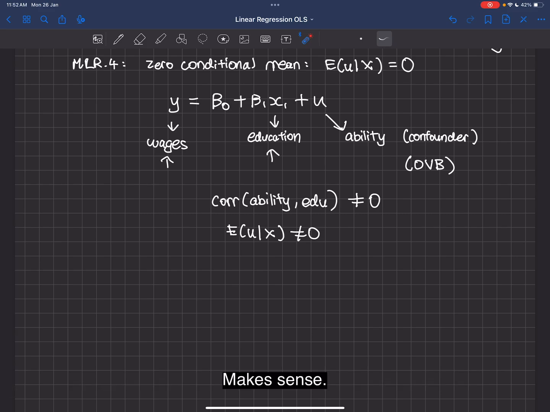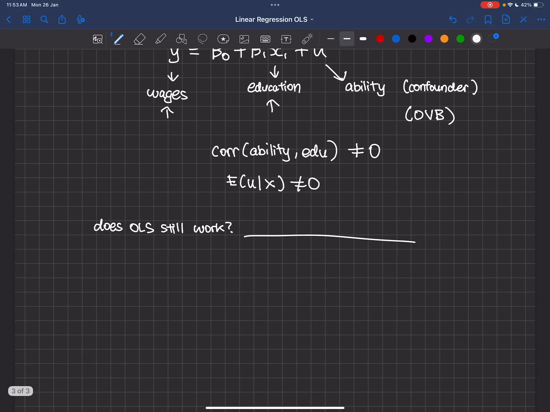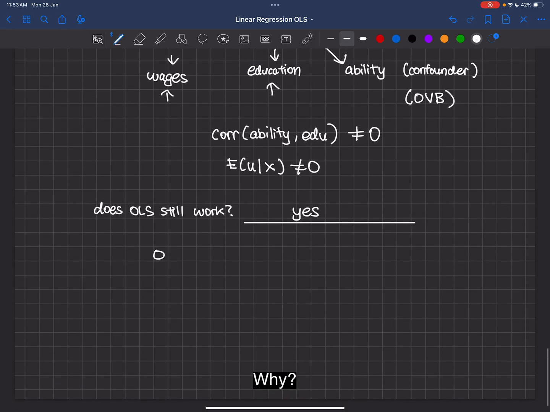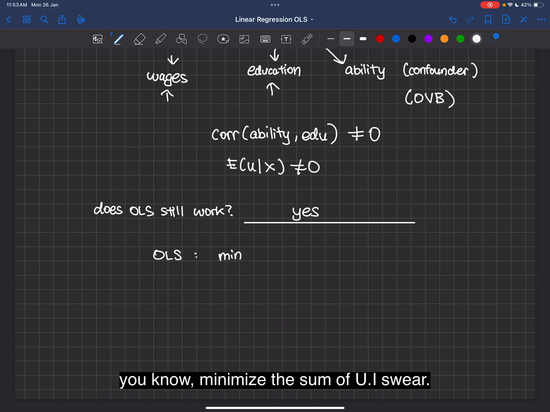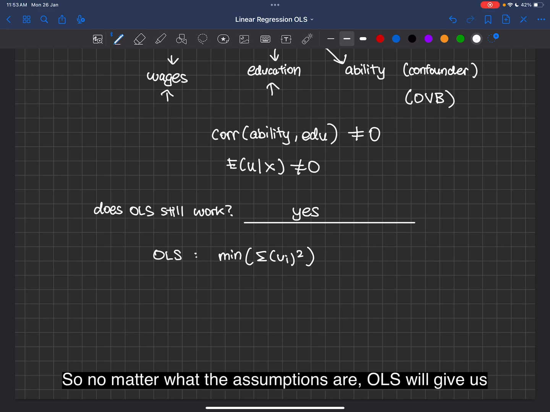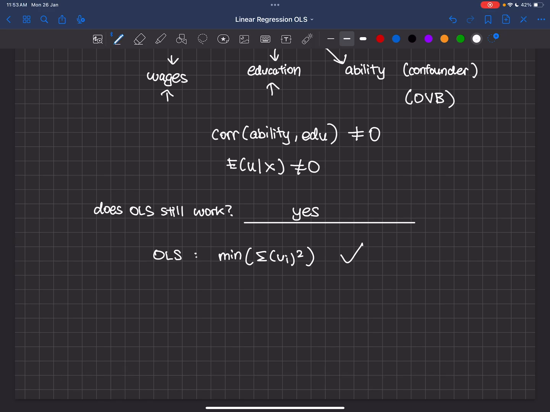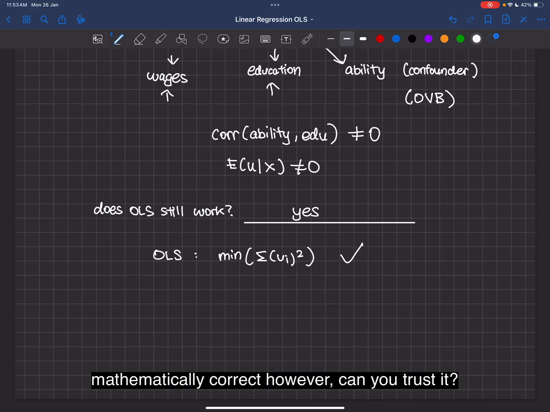Makes sense? Does OLS still work? Do you know the answer? Yes, it still works. Why? OLS is just a mathematical procedure: minimize the sum of ui squared. So no matter what the assumptions are, OLS will give us a mathematically correct answer.